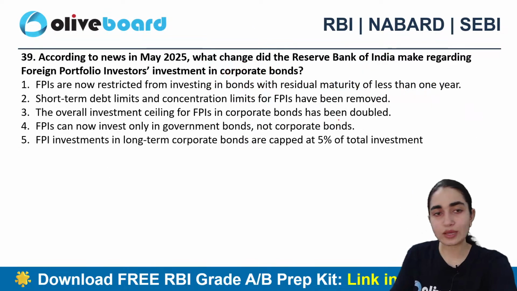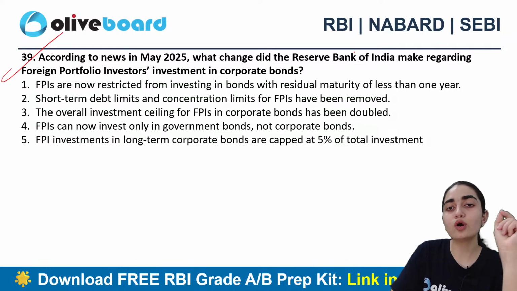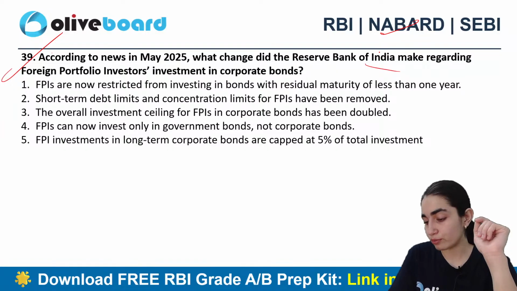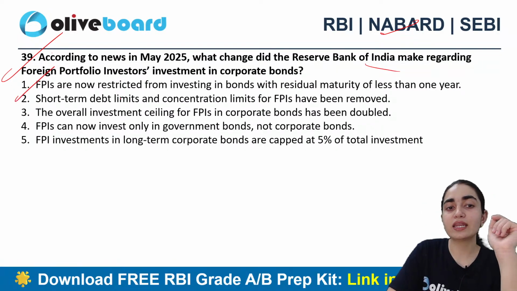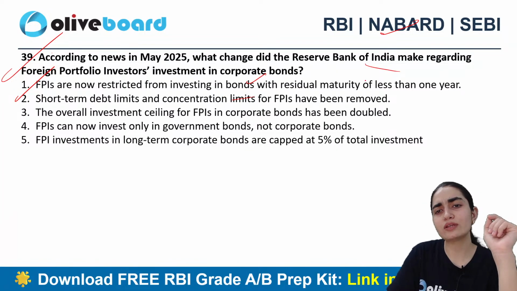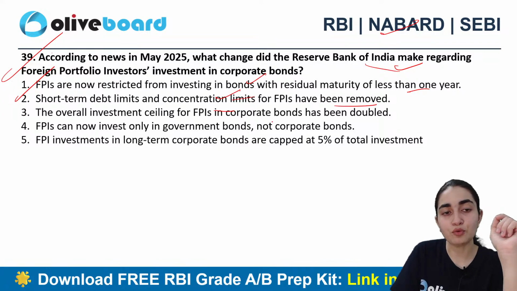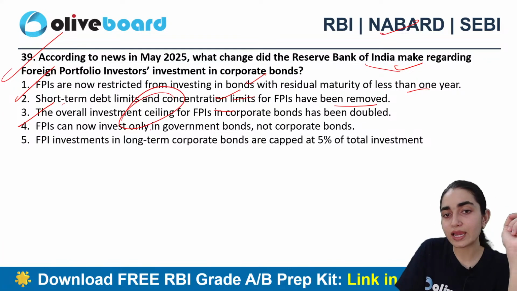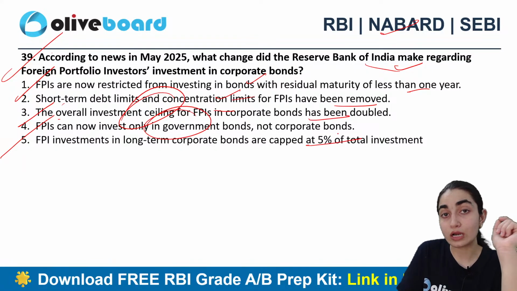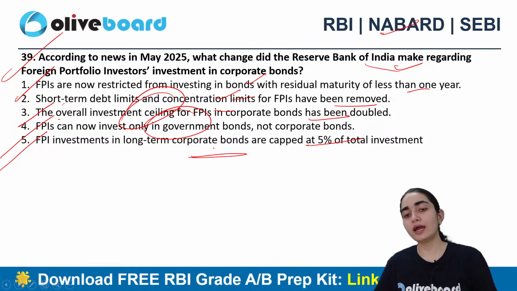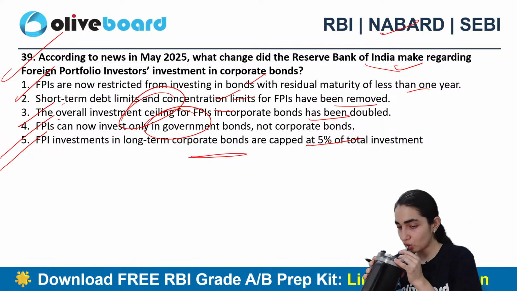Good. Next question says, according to the news in May 2025, what change did the Reserve Bank of India make regarding FPI investment in corporate bonds? FPIs are now restricted from investing in bonds with a residual maturity of less than 1 year. Short-term debt limits and concentration limits of FPIs have been removed. The overall investment ceiling for FPIs in corporate bonds has been doubled. FPI can now invest only in corporate bonds and not government bonds. FPI in long-term corporate bonds are capped at 5% of the total investment.